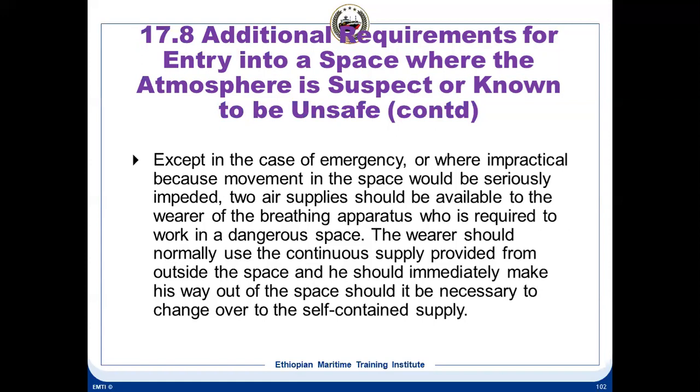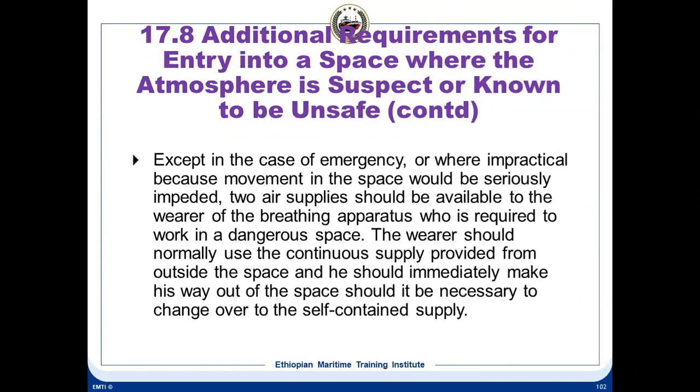The surface supply, that is from outside the space, let's say from the deck space. Let's say he has entered the cargo tank space. From the deck, we are supplying continuous air through a bellow. So the air supply which he is getting is totally uninterrupted.